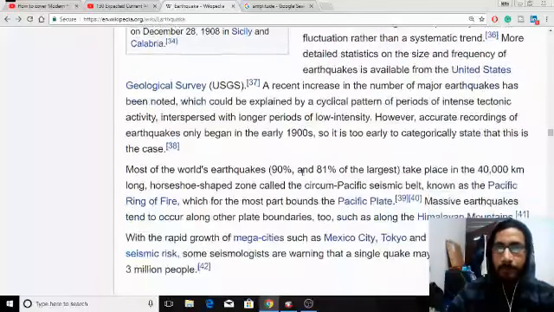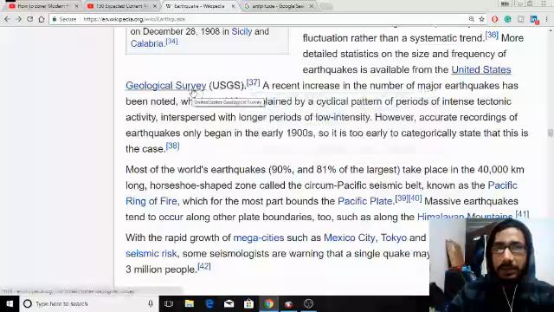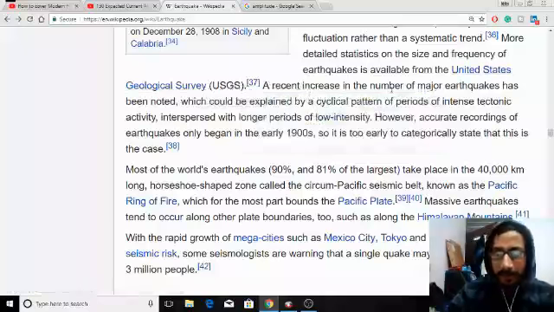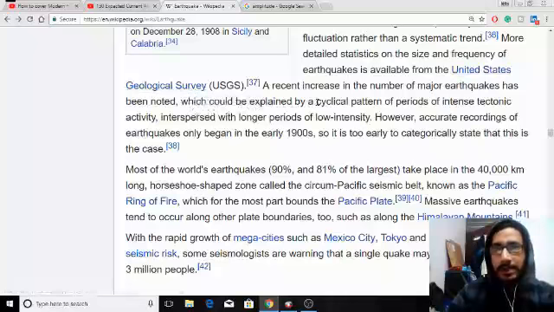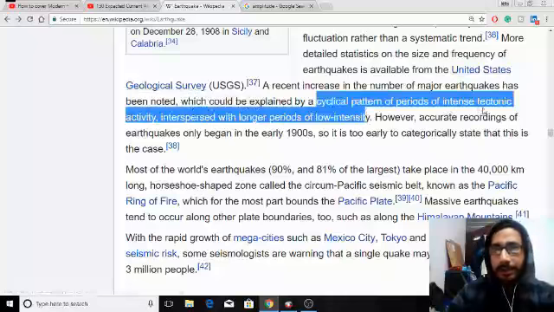Very good. So they are talking about earthquakes, and the frequency of earthquakes is available from the United States Geological Survey (USGS), right? A recent increase in the number of major earthquakes has been noted by the United States Geological Survey, which could be explained by a cyclical pattern of periods of intense tectonic activity, right?